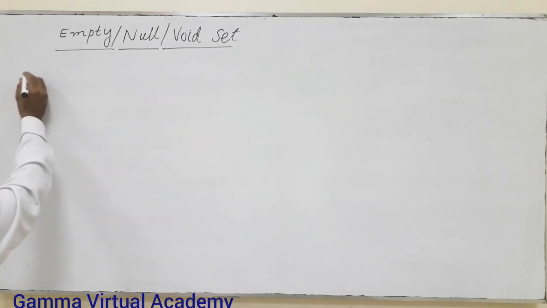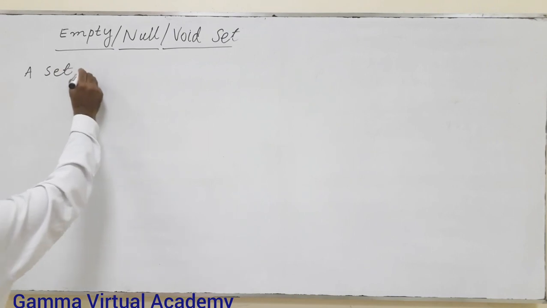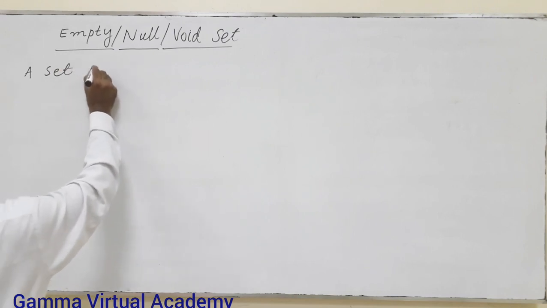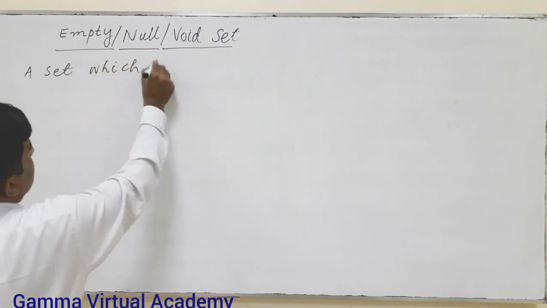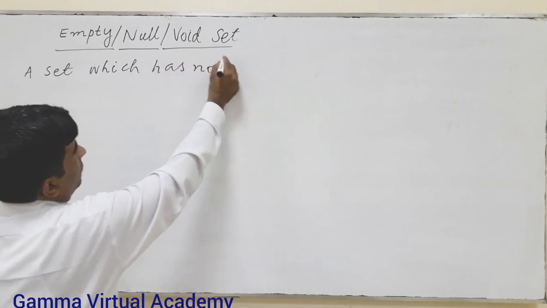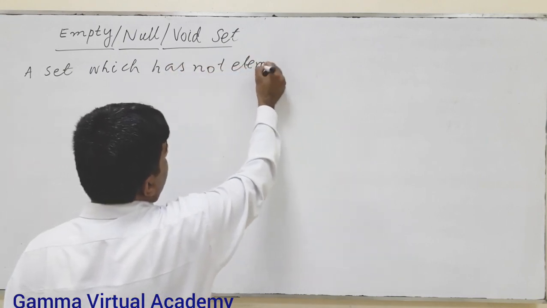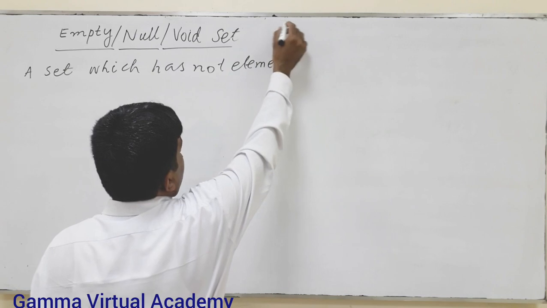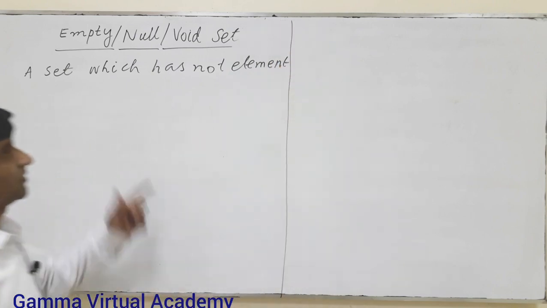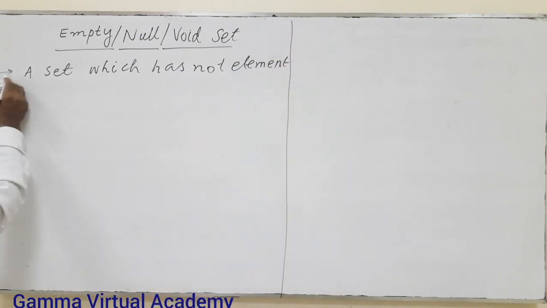The empty set is what? Everyone knows that it is a set which has no element or no member. That is known as the empty set. This is one definition.